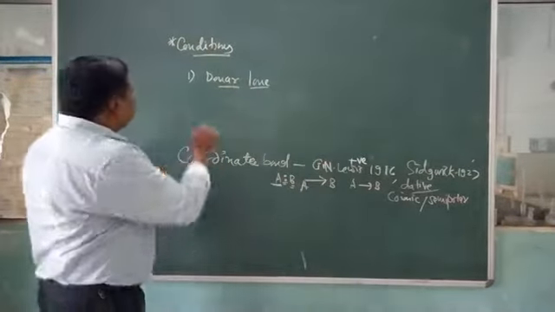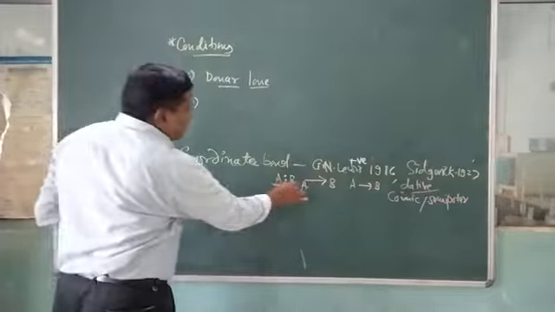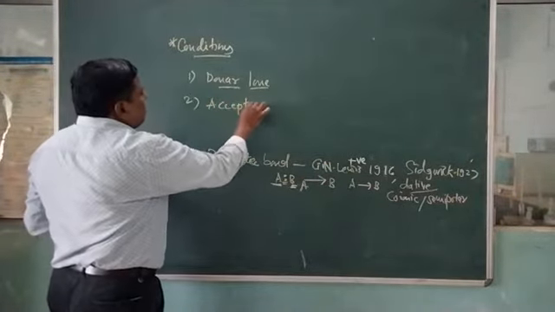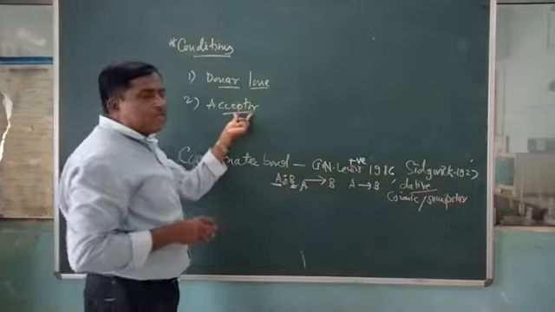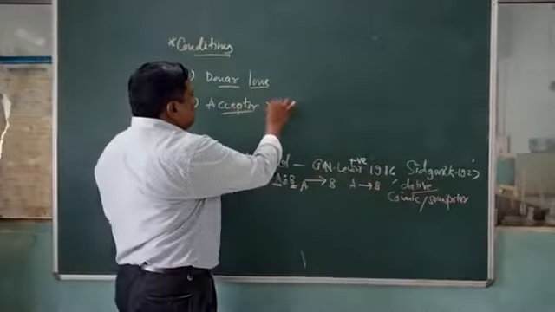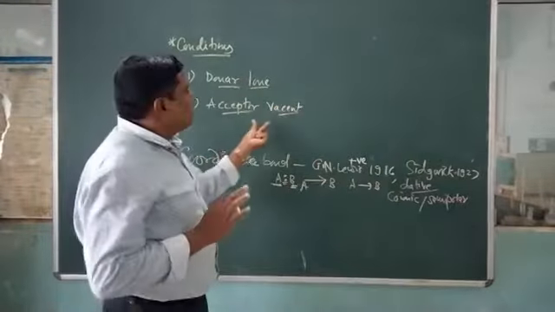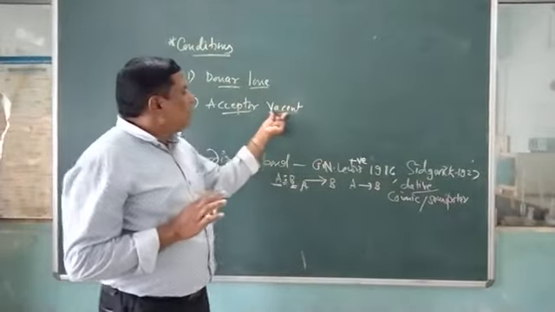And the second condition: this atom B is called the acceptor. This acceptor atom must possess a vacant orbital. Means the outermost shell does not possess electrons, it must be vacant.